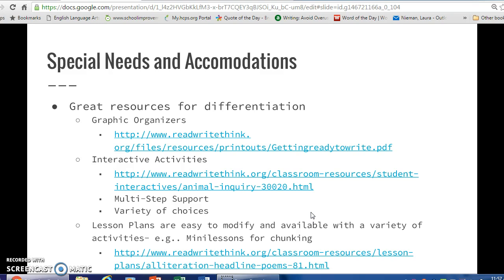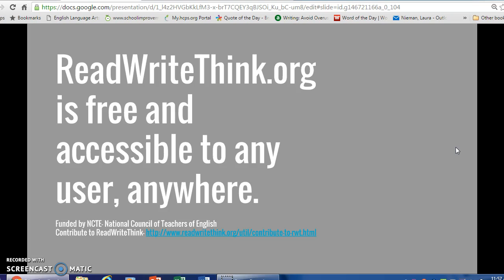So administrative implications: there are wonderful resources for differentiation. Graphic organizers and the interactive activities naturally provide multi-step support. For students who need chunking, it's pretty much automatic. There's a variety of choices with these interactives. Also, lesson plans are easy to modify, and they're available with a variety of activities. The actual lessons are in different formats, so mini lessons for chunking are available, but also extended unit plans are available. So again, like I said, it's free and accessible to any user anywhere, and you can contribute to the website at the link below.